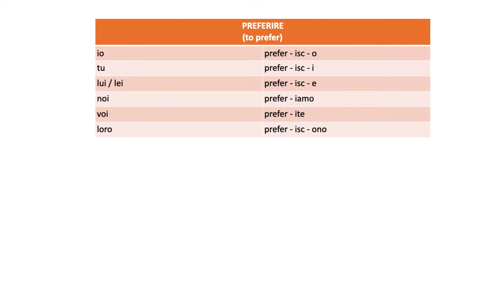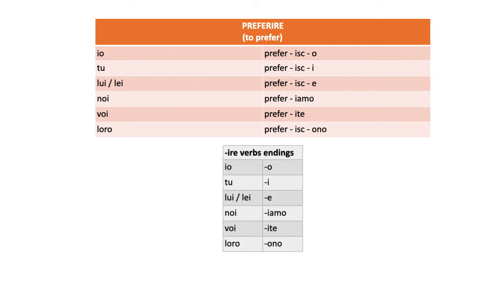Now ignore for a moment those isc that I have inserted in four of these six conjugations and look just at the endings, and you will see that they are the standard ire endings. So preferire is actually an ire verb. It uses the same endings: o, i, e, iamo, ite, ono. So what is the difference? Well, it's in the isc. That is why it's known as an isc verb.